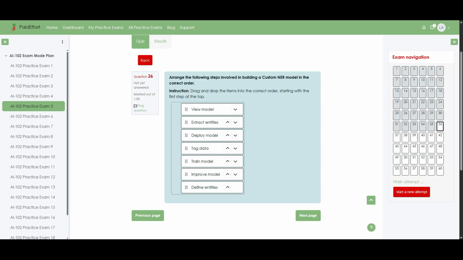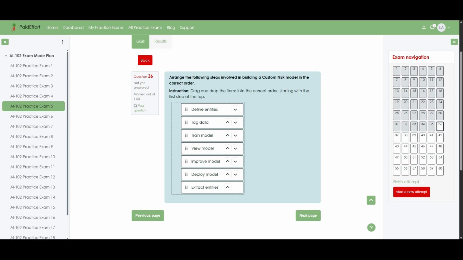Question 36. Arrange the following steps involved in building a custom NER model in the correct order. Instruction. Drag and drop the items into the correct order, starting with the first step at the top. First, define entities. Second, tag data. Third, train model. Fourth, view model. Fifth, improve model. Sixth, deploy model. Seventh, extract entities. Now let us walk through why this order makes sense when building a custom NER model.